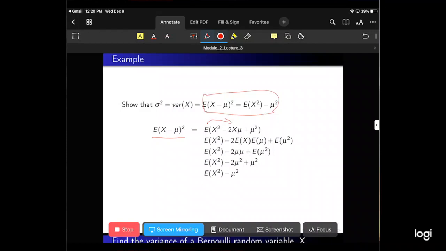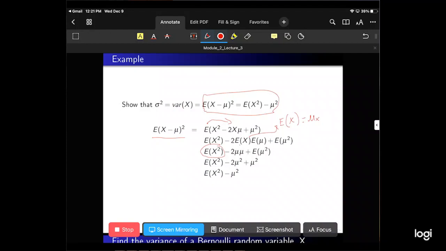And then we get the expected value of x squared. We can't really do much with that, so that stays the same. Minus 2 times the expected value of x, or 2 times mu. Why? Because by definition, the expected value of x is equal to mu of x. So then we get 2 times mu times mu plus the expected value of mu squared.